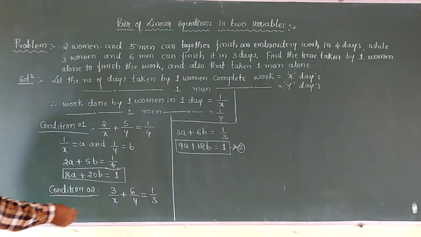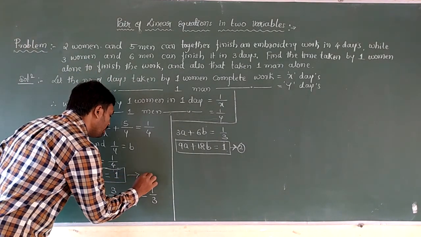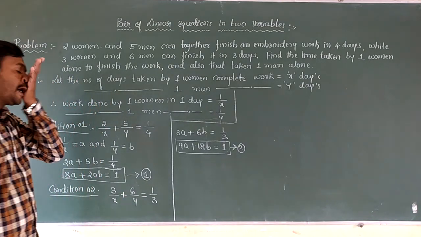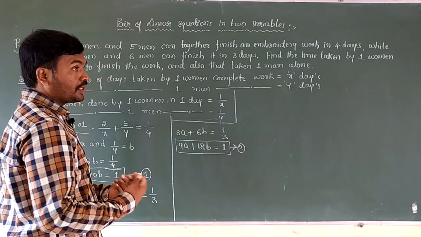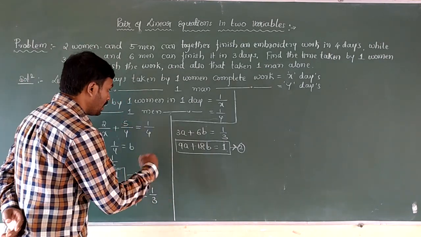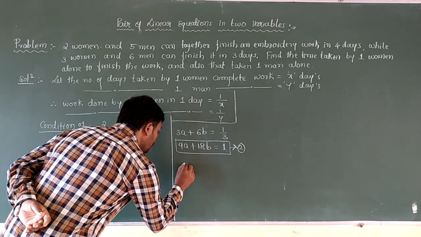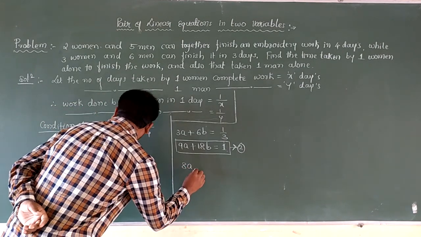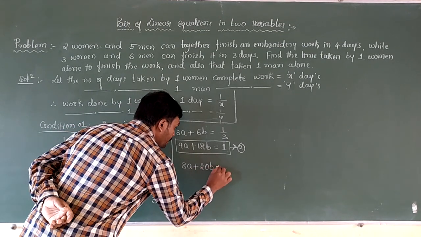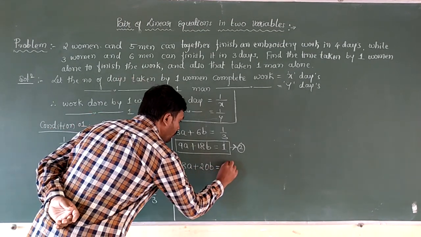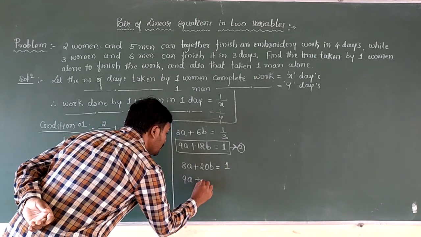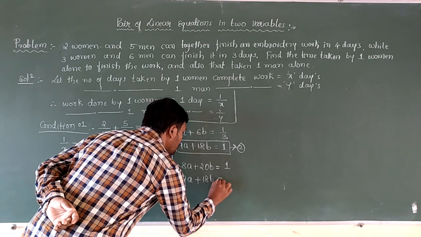Now solve equation number 1 and 2 by any one of the methods: elimination method, substitution method or cross multiplication method. You can use any one of the methods among them. Here I will solve these two equations by elimination method. So the first equation is 8a plus 20b is equals to 1. Here the second equation is 9a plus 18b is equals to 1.